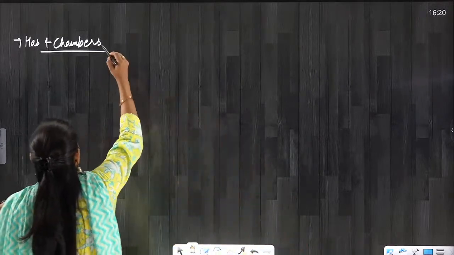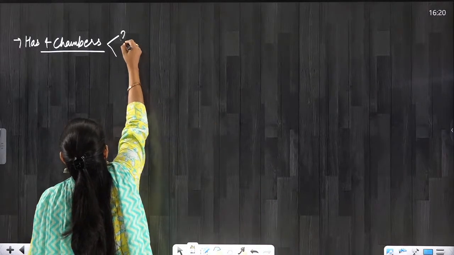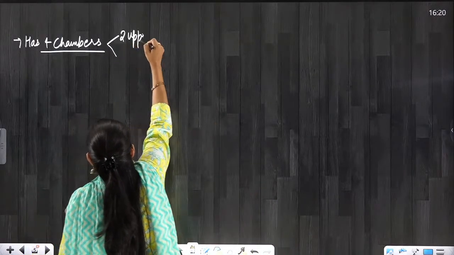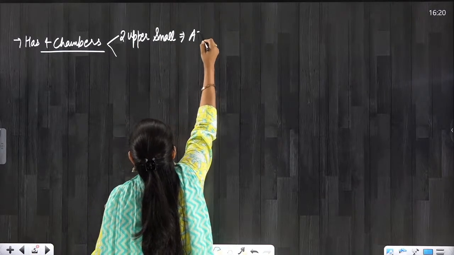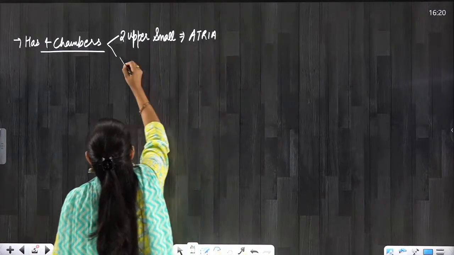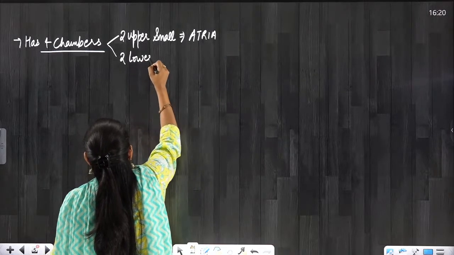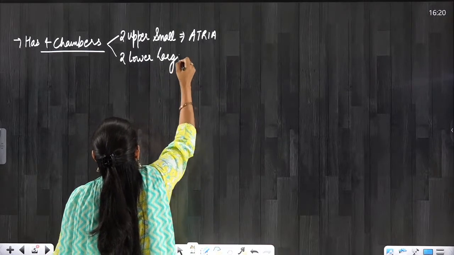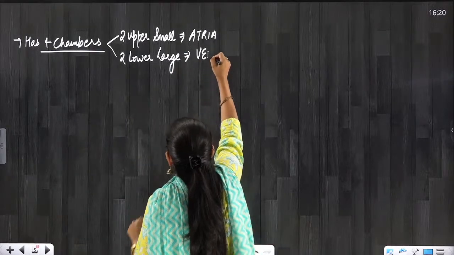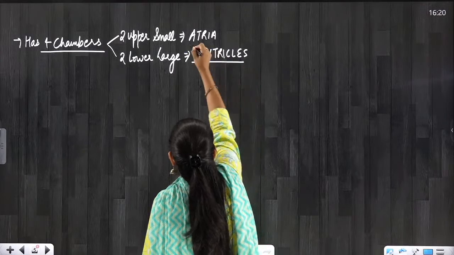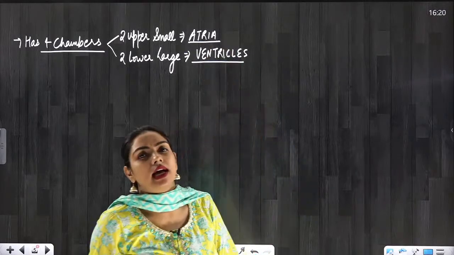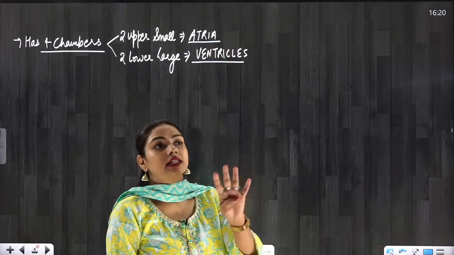So if we talk about these 4 chambers, there are 2 upper small chambers, they are known as atria, and 2 lower comparatively large chambers, they are known as ventricles. Okay, everyone? Now these 4 chambers are separated by the septums.